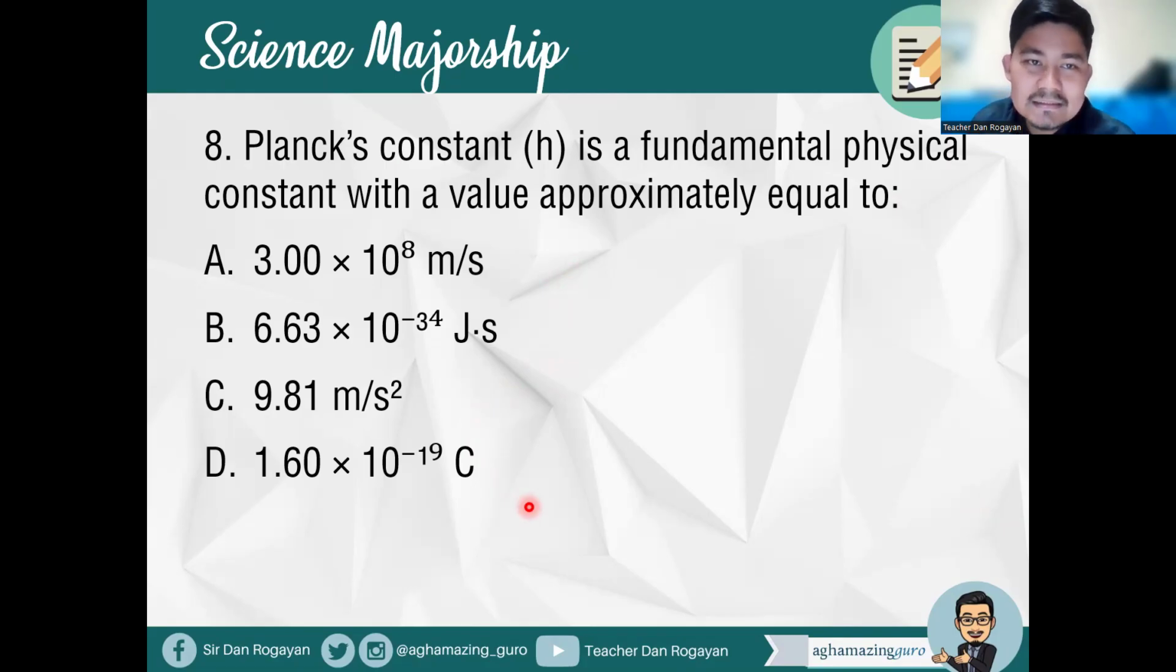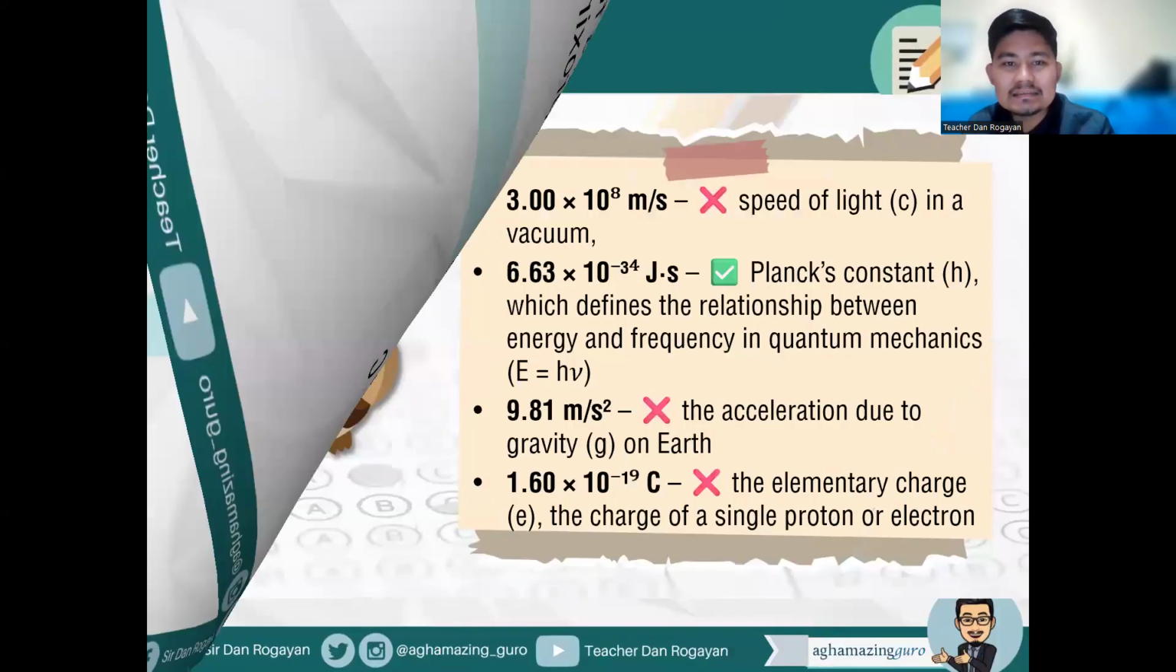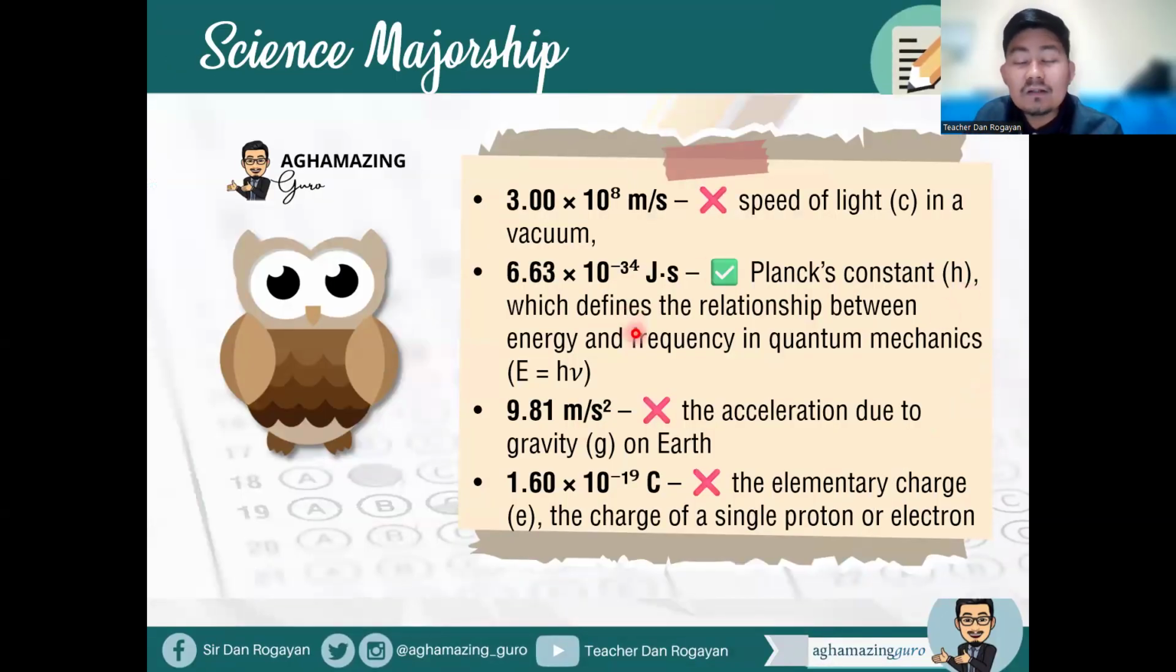Okay. So what is Planck's constant approximately equal to? So what's your answer here? Of course, that's correct. Letter B, 6.63 times 10 raised to negative 34 joule second. So that is our Planck's constant, which defines the relationship between energy and frequency in quantum mechanics.